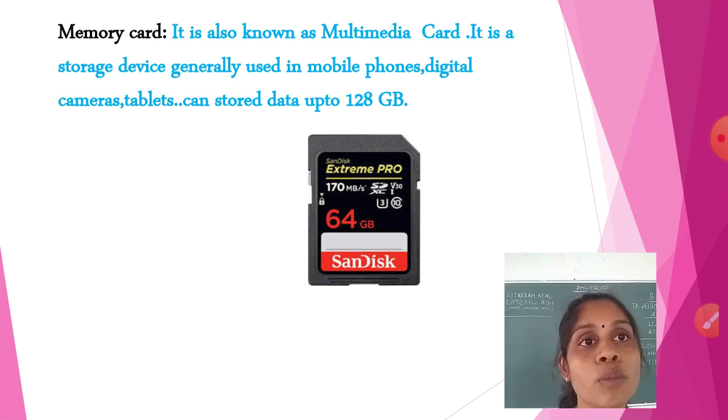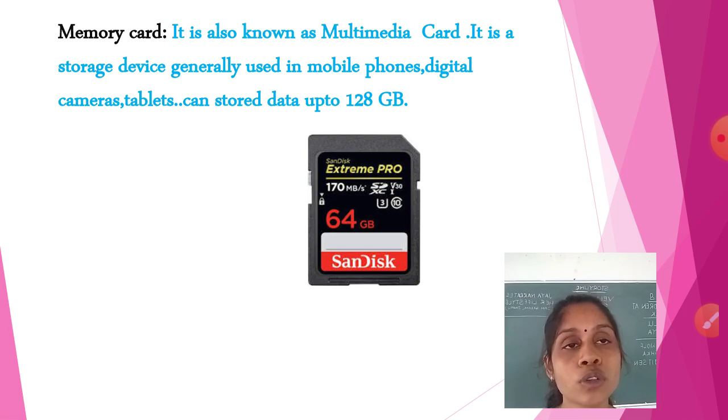It is present in our mobile phones, digital cameras, tablets, and many other things nowadays, so that you can save pictures, photos, documents, videos, everything in your memory card. Some things are saved inside the mobile, and some inside the memory card also.